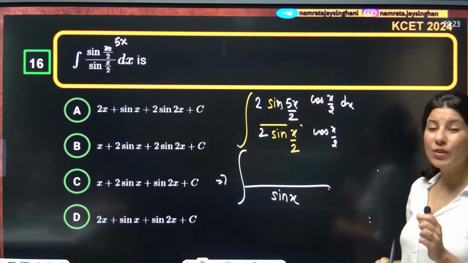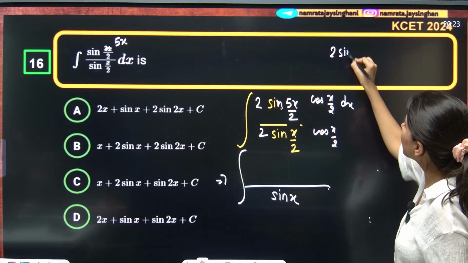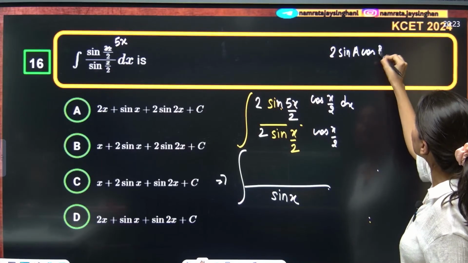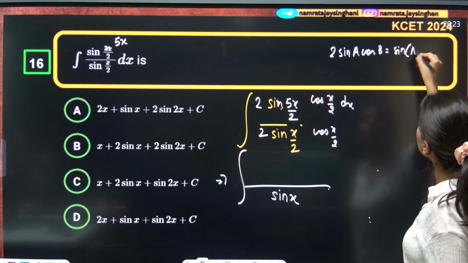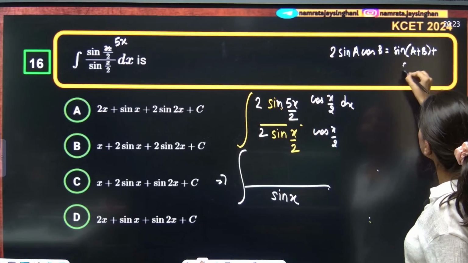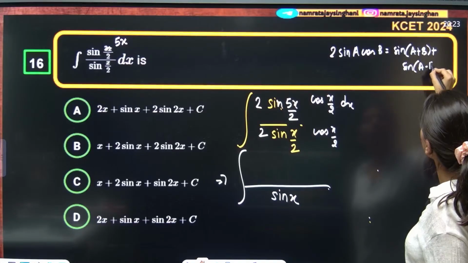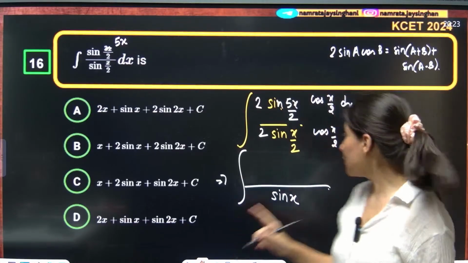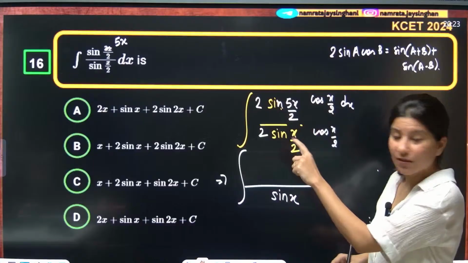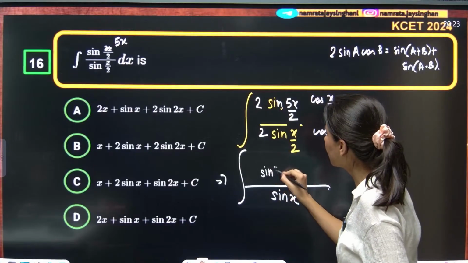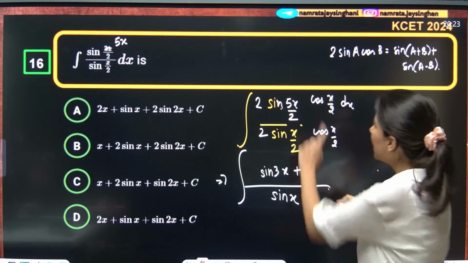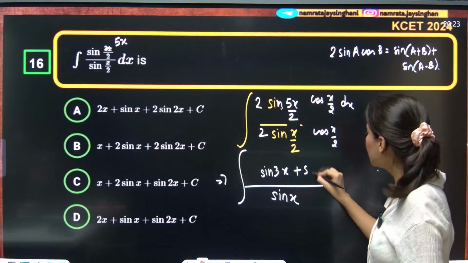Now, 2 sin a cos b. Tell me the formula. 2 sin a cos b is sin a plus b plus sin a minus b. So this is sin 3x plus sin a minus b, so that is 2x.